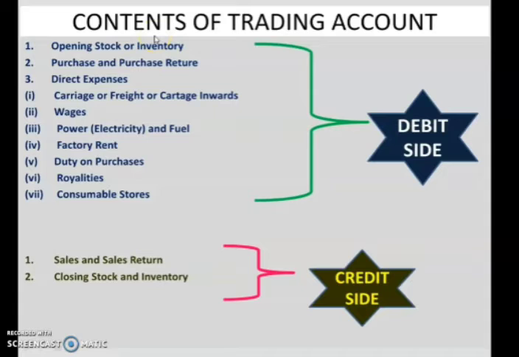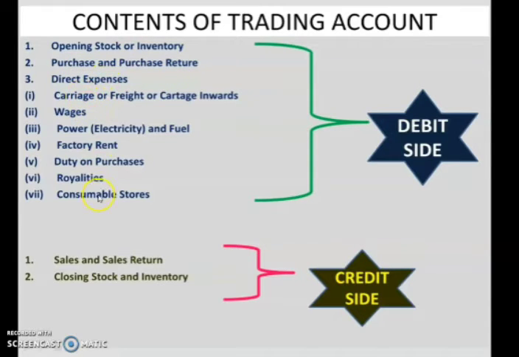Now let us see the content of trading account. Trading account consists of two parts, debit side and credit side. On the debit side of trading account we record opening stock. Stock is also known as inventories. So opening stock will be on the debit side. Purchases and purchase returns will also be on the debit side. Then direct expenses.